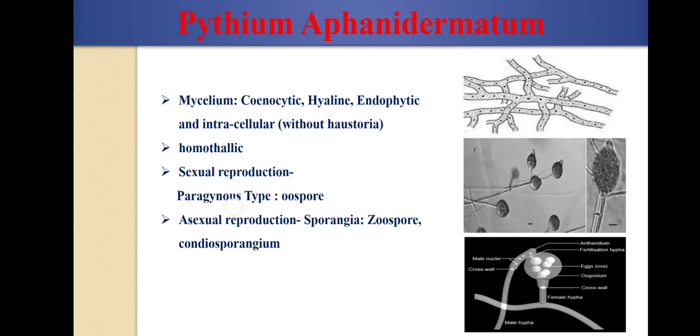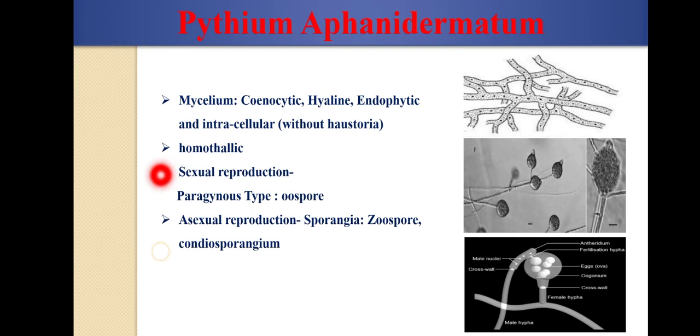Okay. Then it is homothallic in nature. Homothallic means, homo means same, thallic means the thallus. So inside the same thallus, both the sex organs, that is the antheridium and the oogonium, will form, which produce the oospore by the method of gametangial contact.